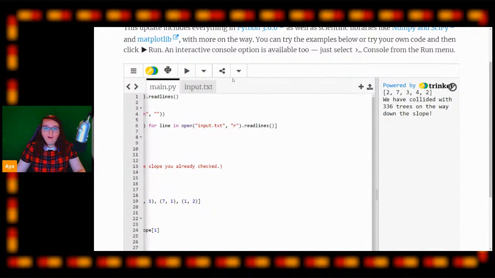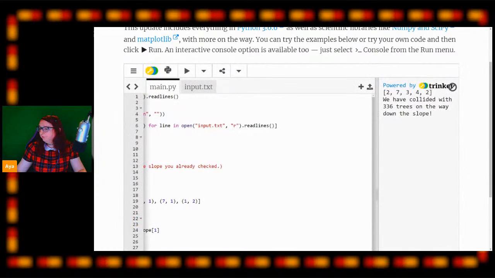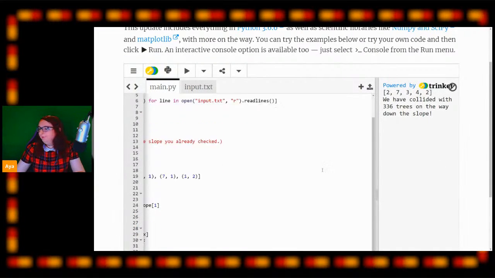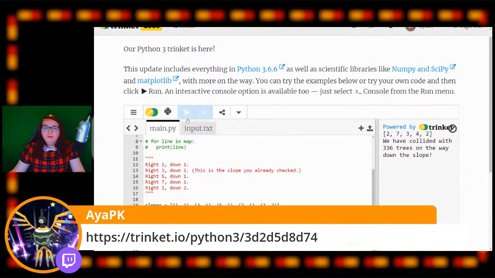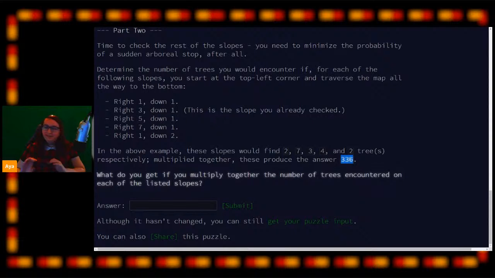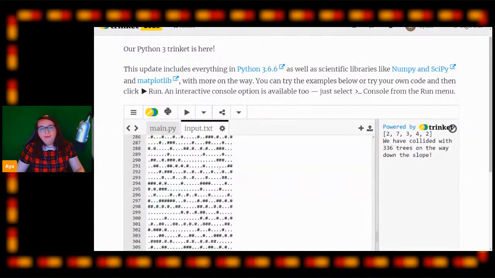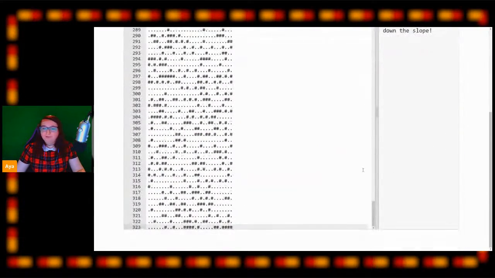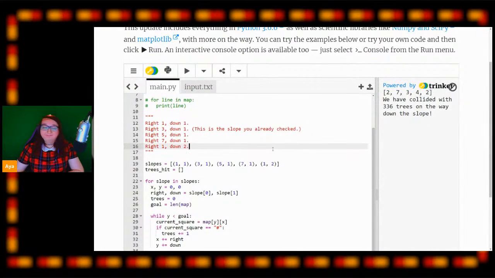So this is the final code, so I'm going to relink the code one last time in chat. And this is the final bit of code that you need. Just like so. So now we need to make sure 336 is the correct answer for our sample input, which it is, which means our code is working for the sample. So now we're going to get our puzzle input once again, and we're going to paste that back in.